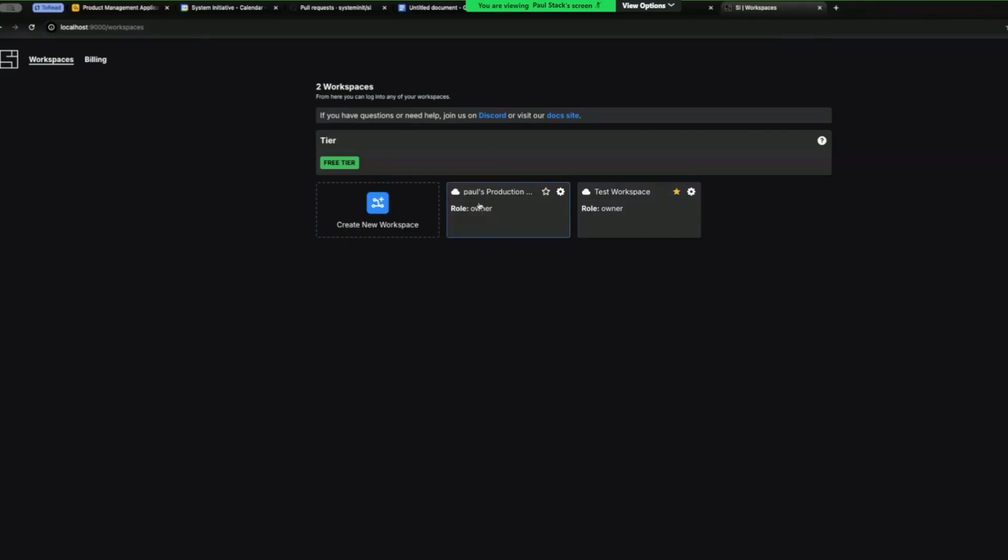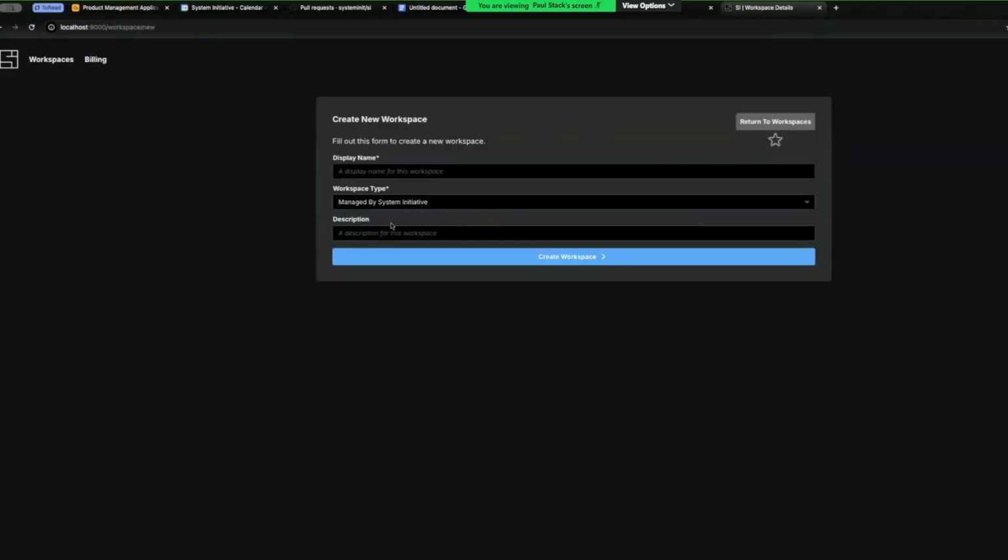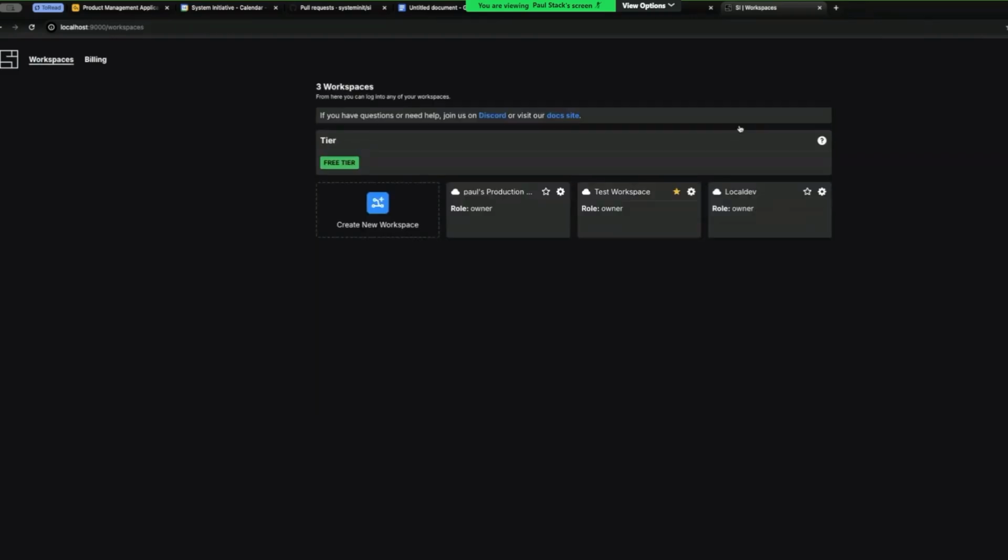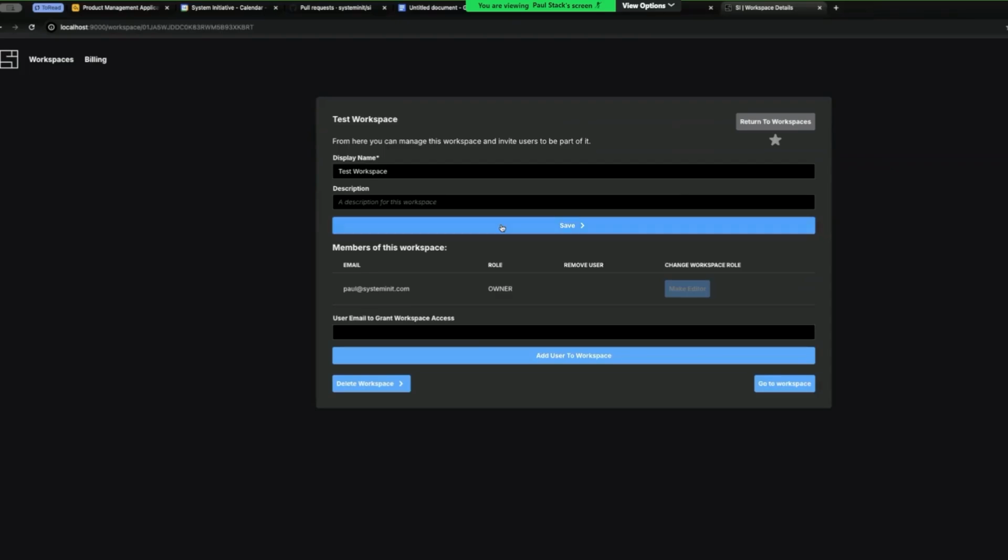So this is my default workspace. This is a starred workspace. I can have a local dev. I create a workspace. Let's go back to that. This is the beginnings of a lot more information here. If I invite somebody to this workspace, Paul at paulstack.co.uk, let's add that user.